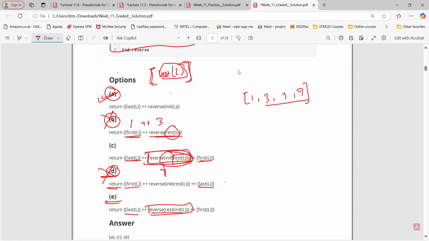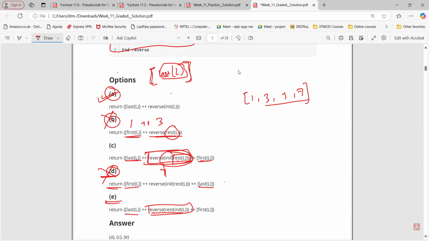And init of that will be, for this particular case, 3 and 5, right? Now in both cases, the output will be the same. Okay, so that's why option C and E are both the same thing.